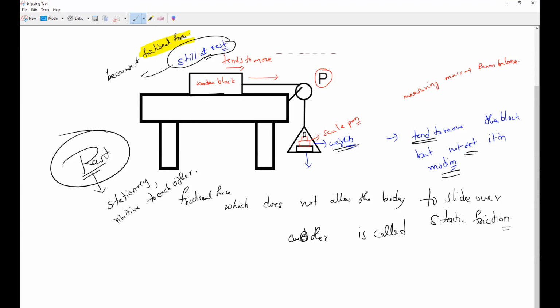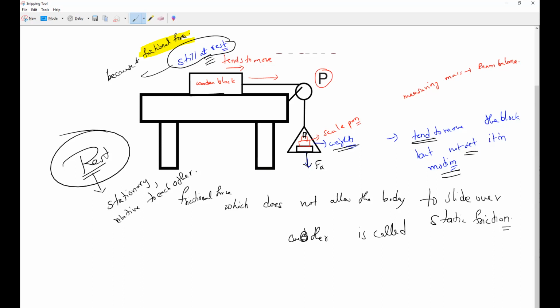The applied force must be more than the static friction. If you add a little bit more mass, the applied force acts in the downward direction and becomes greater than the static friction. Then only the object will begin to move.